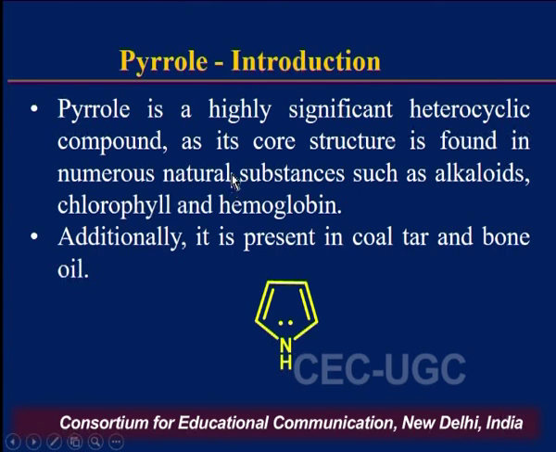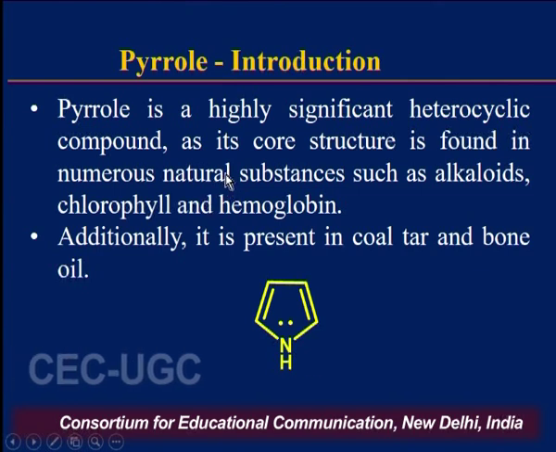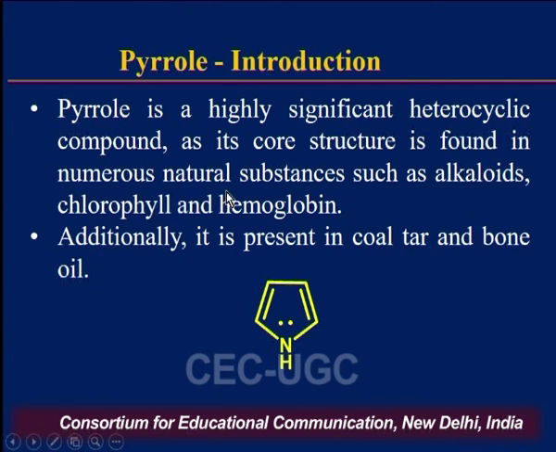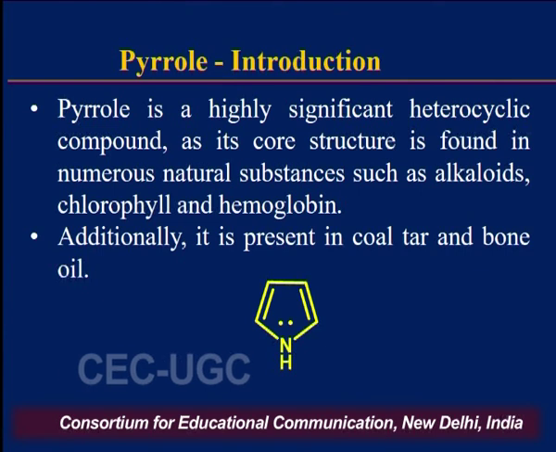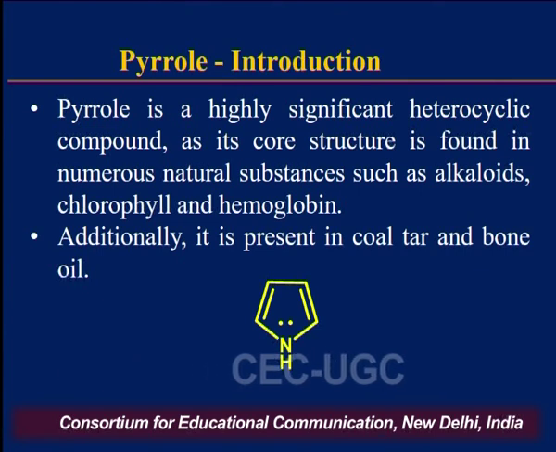Pyrrole is a highly significant heterocyclic compound as its core structure is found in numerous natural substances such as alkaloids, chlorophyll, and hemoglobin. Additionally, it is also present in coal tar and bone oil.